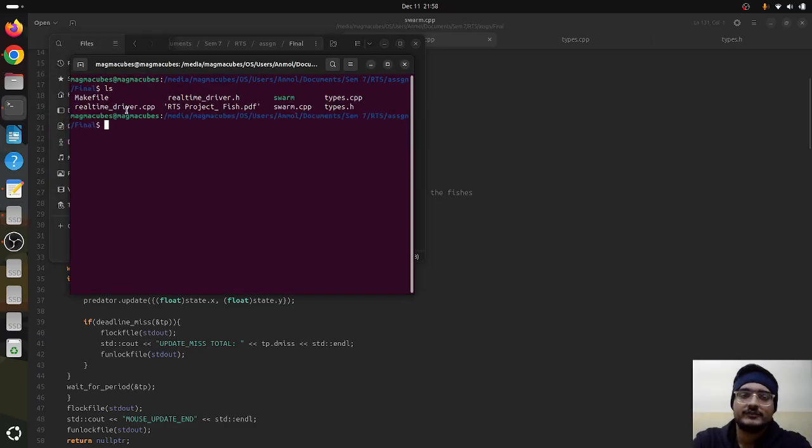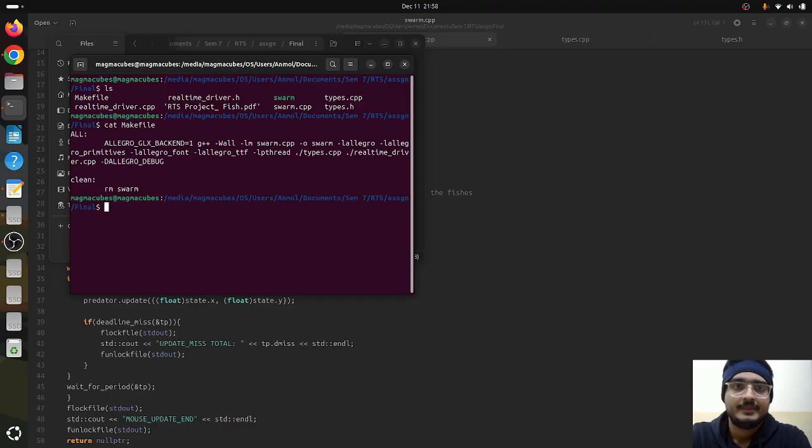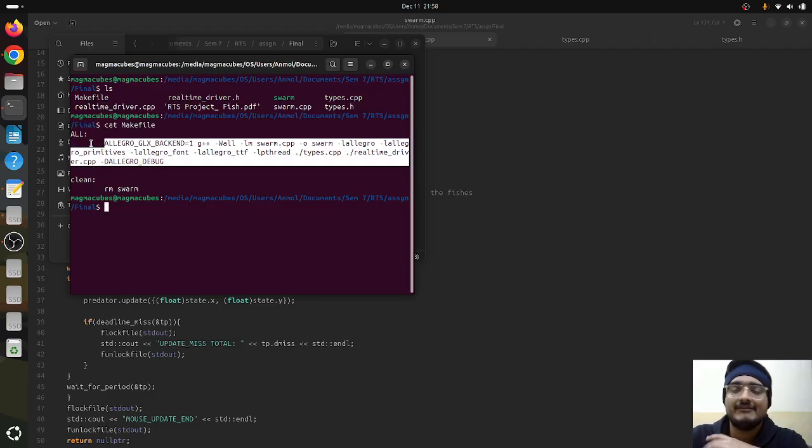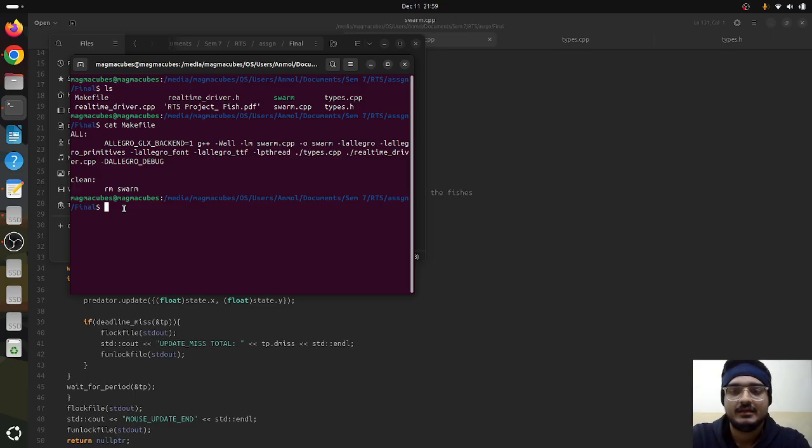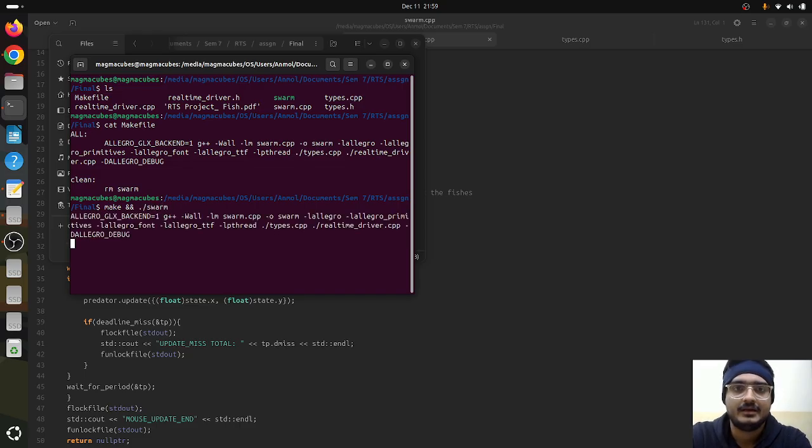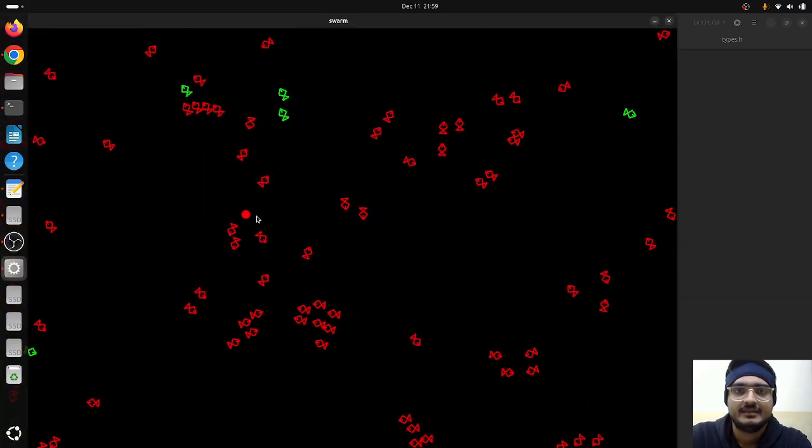So first of all, this is the ls. Here we can cat the makefile. And that's what I was talking about in the first place, that instead of using this every time, we can just use another command which I'll use to execute it later on. All is what it will execute, and clean is basically to remove the executable file, which is the swarm executable. So in order to make that file, I'll run this, and this is what it is.